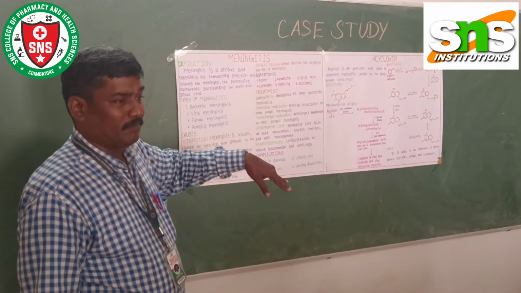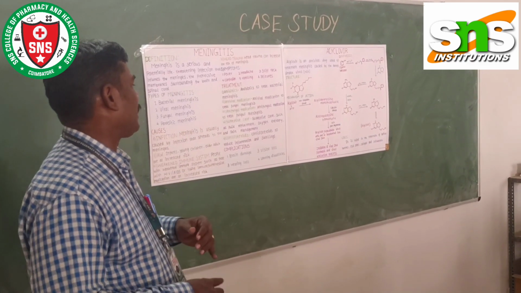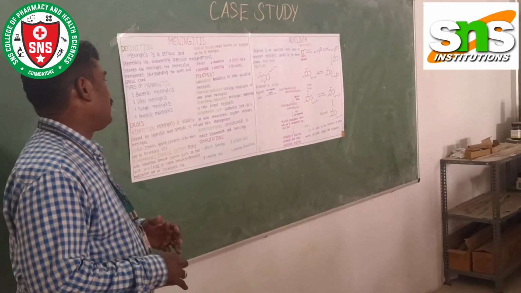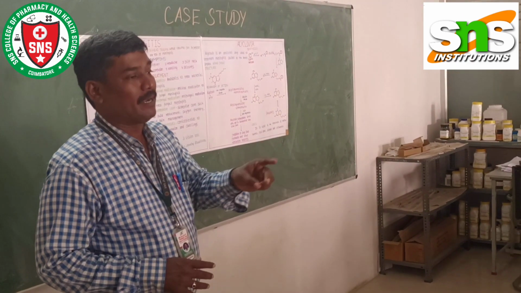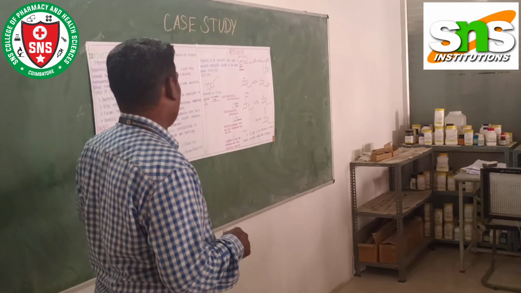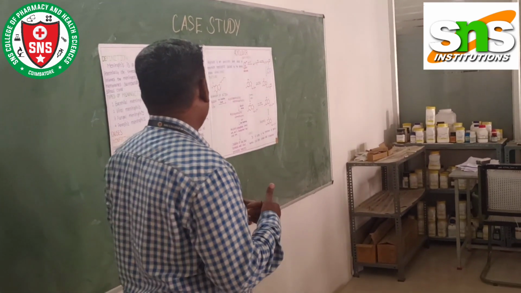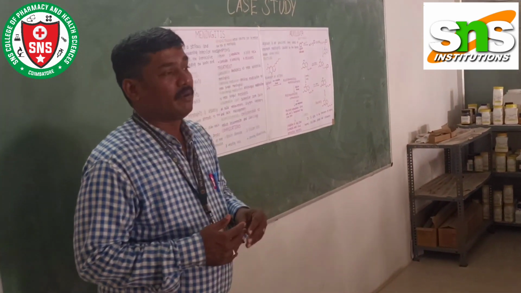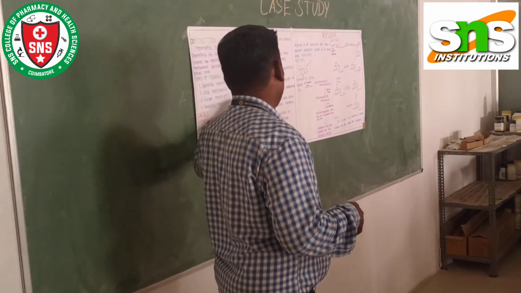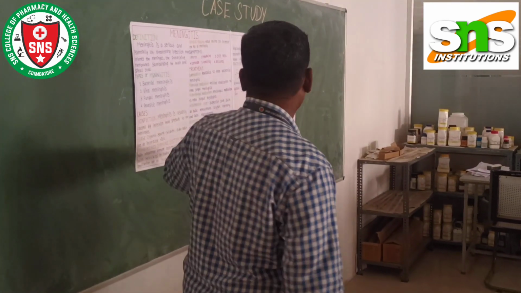Apart from these drugs, supportive care such as fluid replacement, oxygen therapy, and pain management will be given. Then, to reduce inflammation and swelling, corticosteroids will be provided.